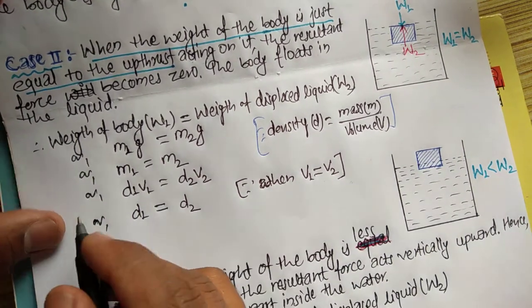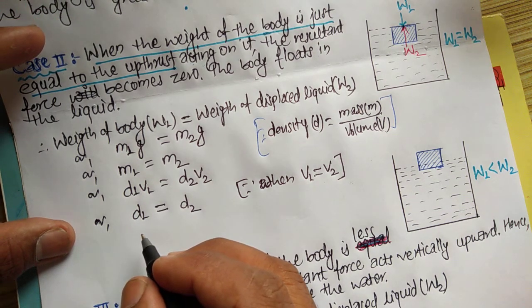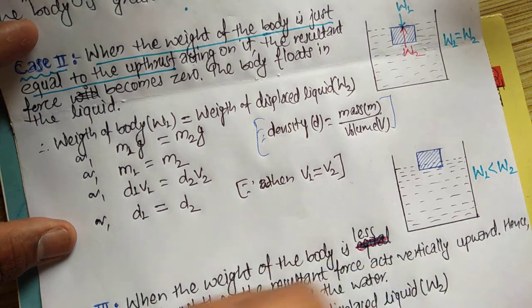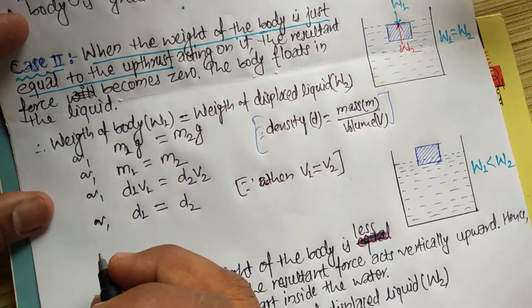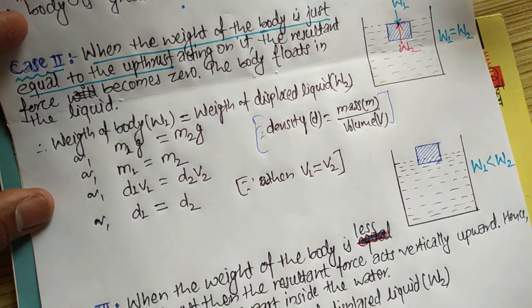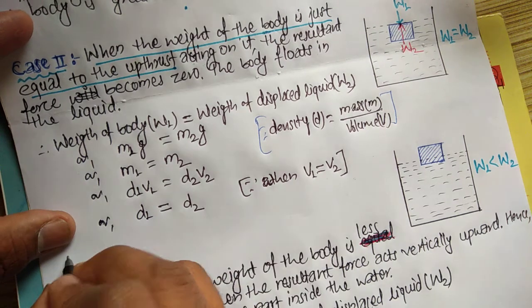So from this case, a conclusion we can make is that when the density of the body is equal to the density of the given liquid, then the body just floats inside the water, under the free surface of the liquid.